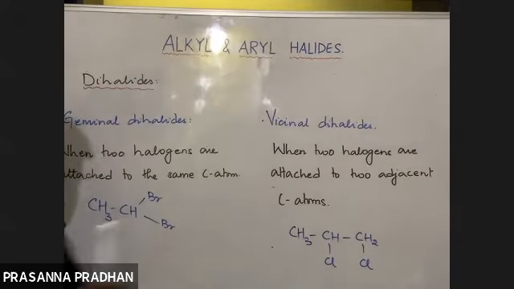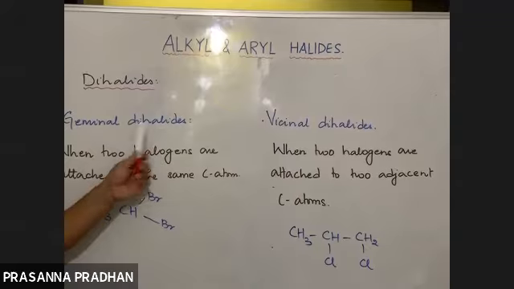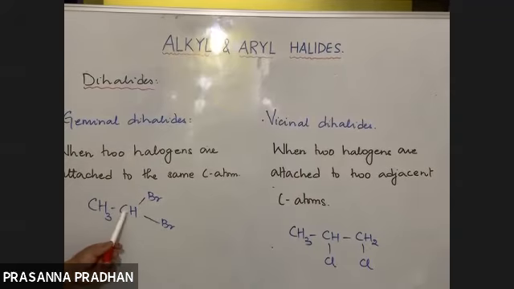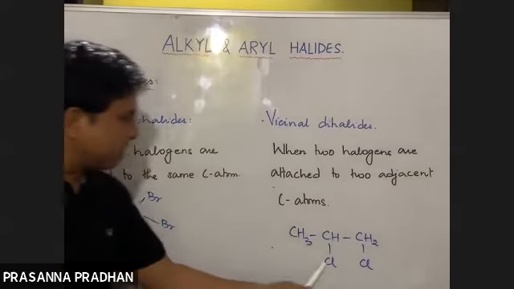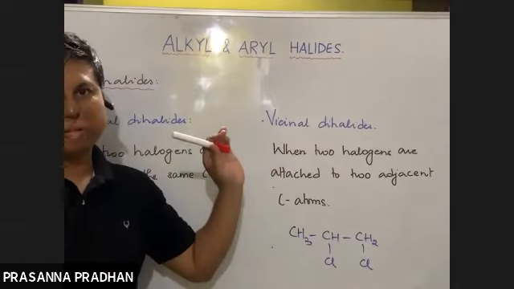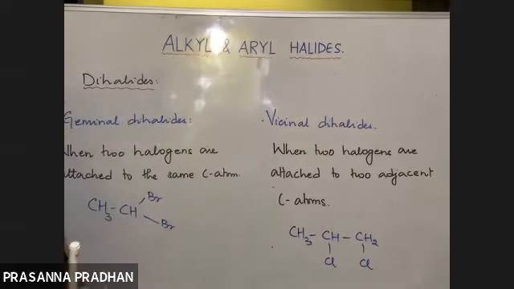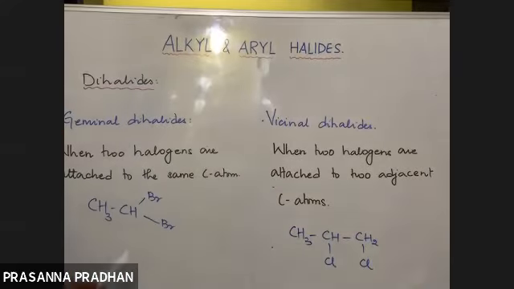Now this concept will be carried forward. What do you mean by geminal diols? If two OH groups are attached to the same carbon, they are known as geminal diols. If two OH groups are attached to two adjacent carbon atoms, they are known as vicinal diols. So vicinal means the two groups are attached to two adjacent carbons, and geminal means the two groups are attached to the same carbon. So they are known as geminal and vicinal.